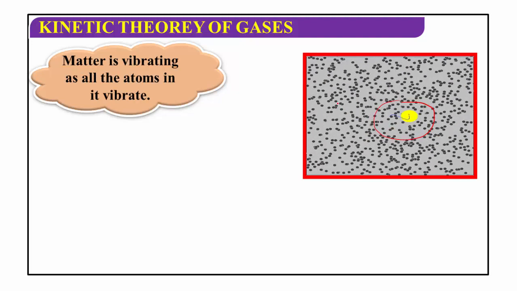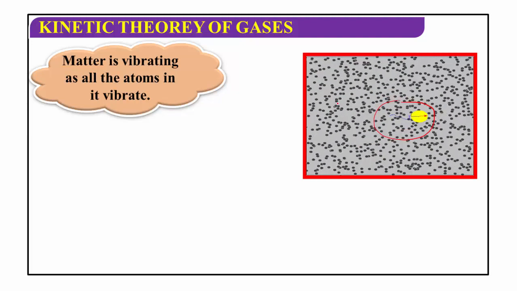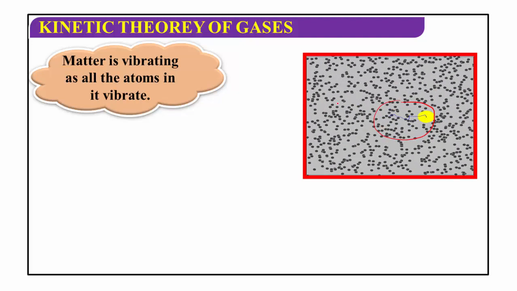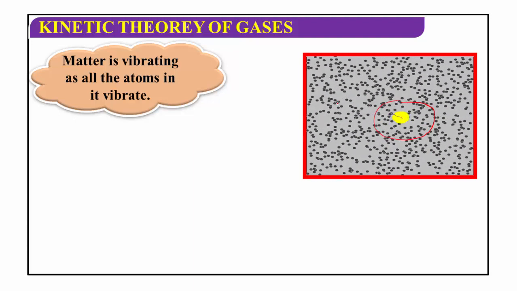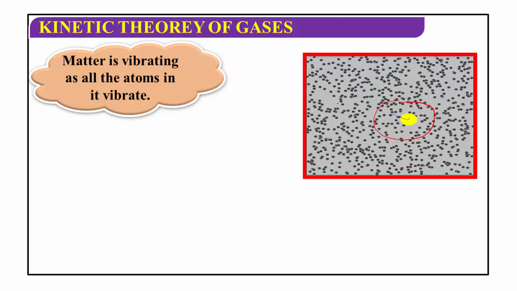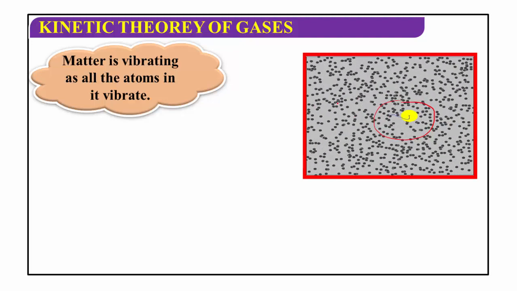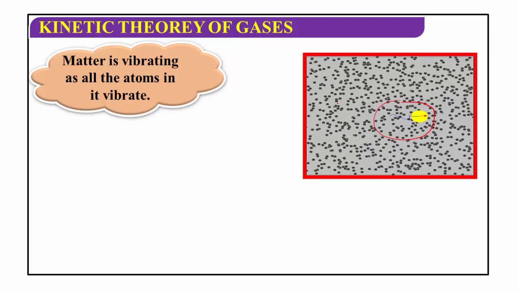Here, in this container, the matter is vibrating as all the atoms in it vibrate. Matter means anything which occupies space. Here, this is the system.